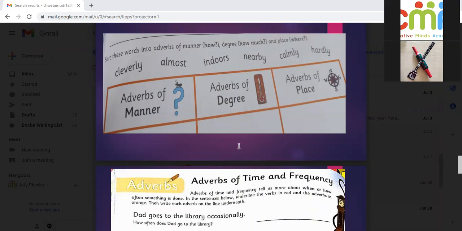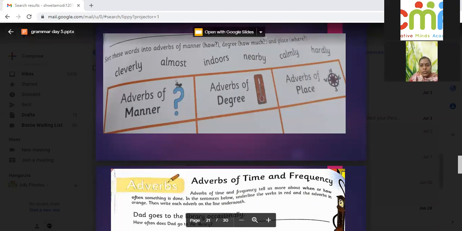Almost. Almost will be degree. Nearby and indoors as place. Okay. Hardly is degree. So nearby is place. Indoors is also place. Calmly is manner. Cleverly is manner. Almost is degree. And hardly is also degree. Okay.